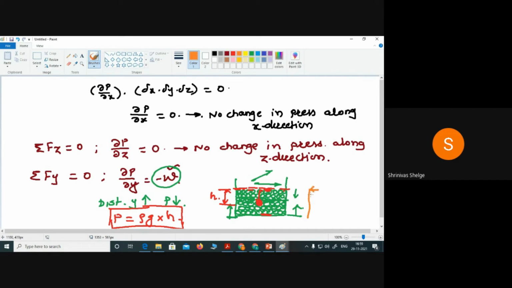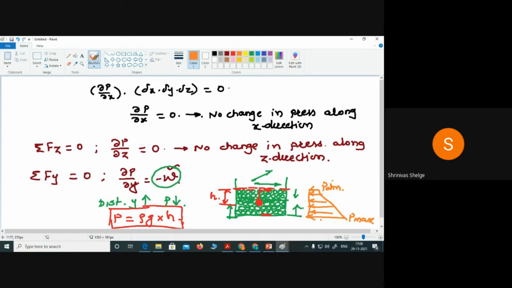Again, as we move in the downward direction, the pressure starts to increase, and at the bottom you will get the maximum pressure. So that kind of pressure variation will be there. At the free surface, atmospheric pressure will be there, if it is open to atmosphere. Slowly it increases, and at the bottom surface you will get P maximum. So this is the pressure variation along the y direction.